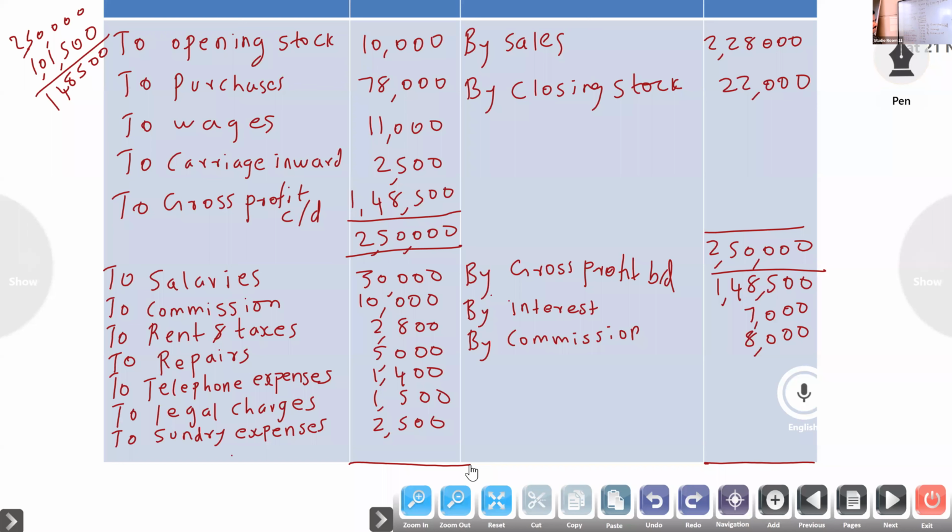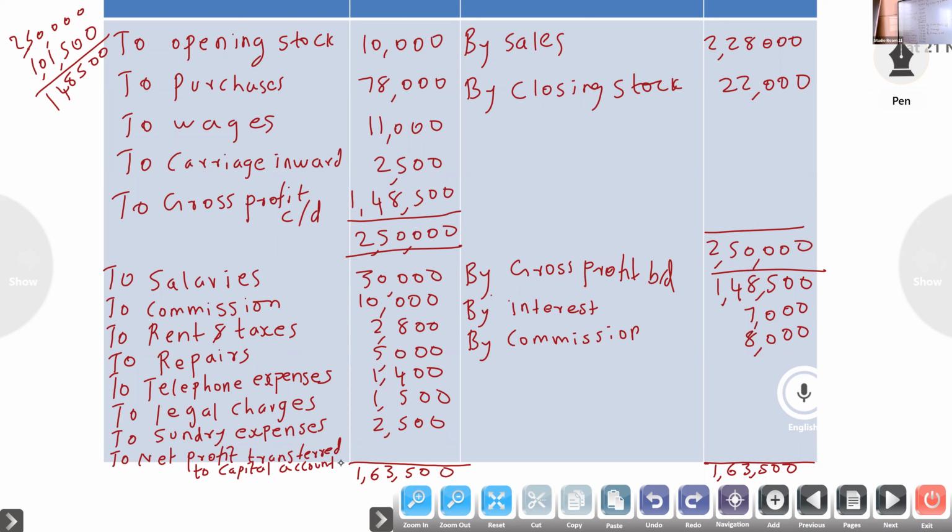On looking, we can understand that credit side is more, 1,63,500. Credit side 1,63,500. To net profit transfer to capital account.